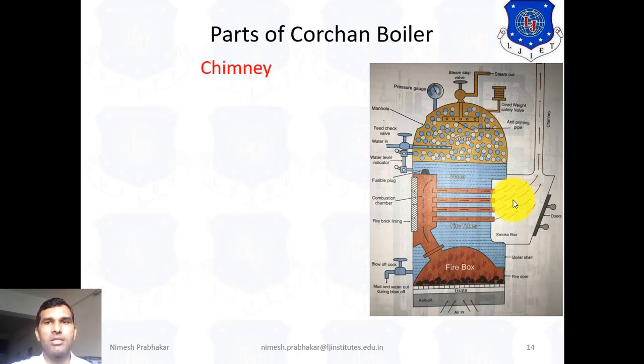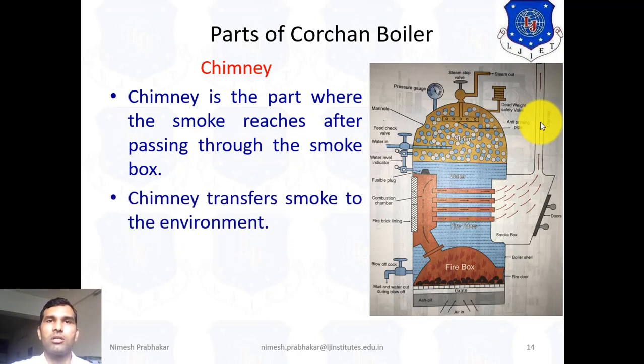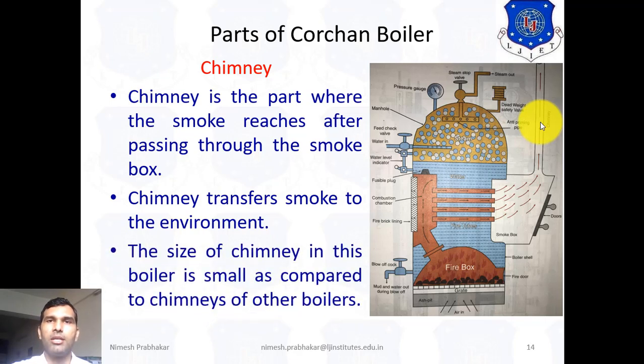Now next one is the chimney. This portion is known as the chimney. The chimney is the part where the smoke reaches after passing through the smoke box. The chimney transfers smoke to the environment. The size of the chimney in this boiler is small as compared to the chimney of other boilers. That means if we compare the Cochran boiler with other boilers, the size of the chimney is small. So this is a chimney.